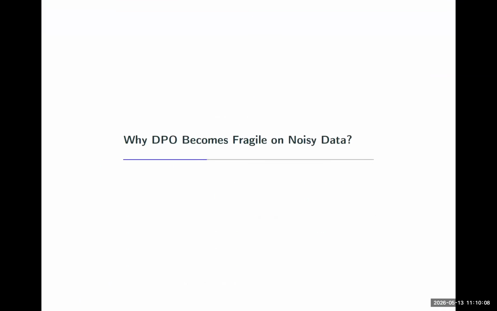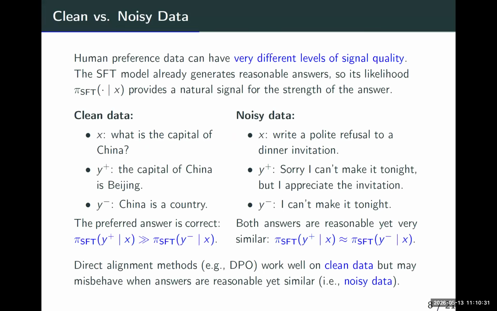Okay, now we have explained what DPO is and why post-training needs alignment. Do you have any questions so far? No? Okay. Then I will move to the first key part of this talk, explaining why the previous approach would behave poorly on so-called noisy preference data.